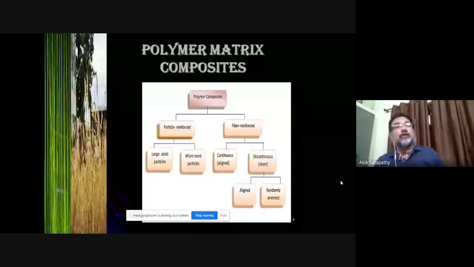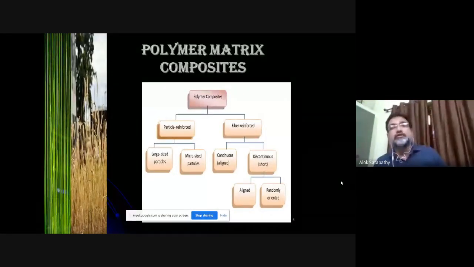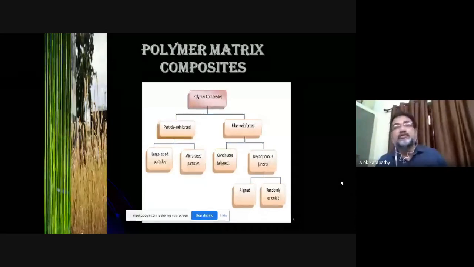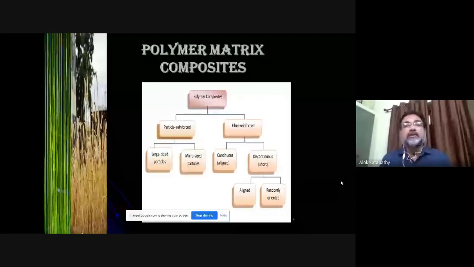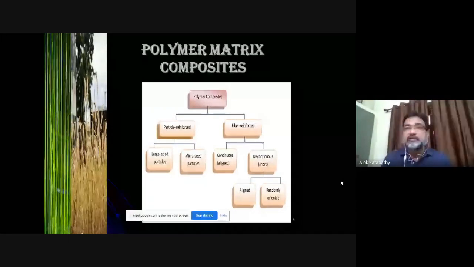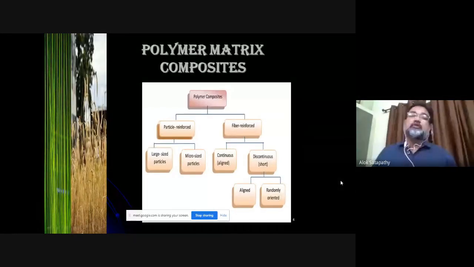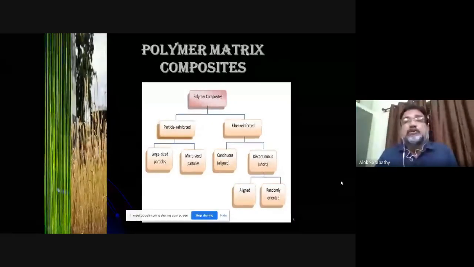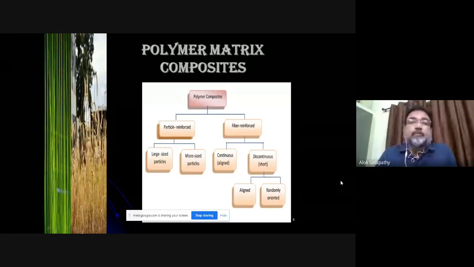Now, again, if you go for classifying polymer composites, we can have broadly two types. One is particle reinforced, the other one is fiber reinforced. It means when the composite is filled with particles, then we call it particle reinforced. If fibers are embedded into the matrix system, then the composite is called a fiber reinforced composite. Both are polymer composites because the matrix material is polymer.